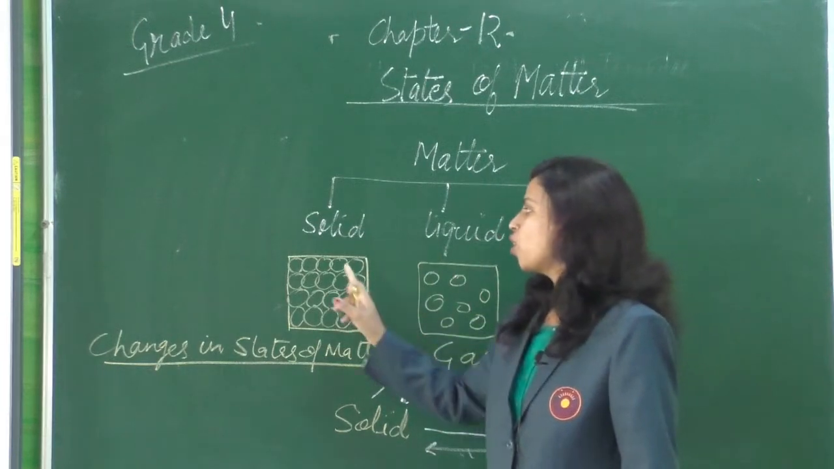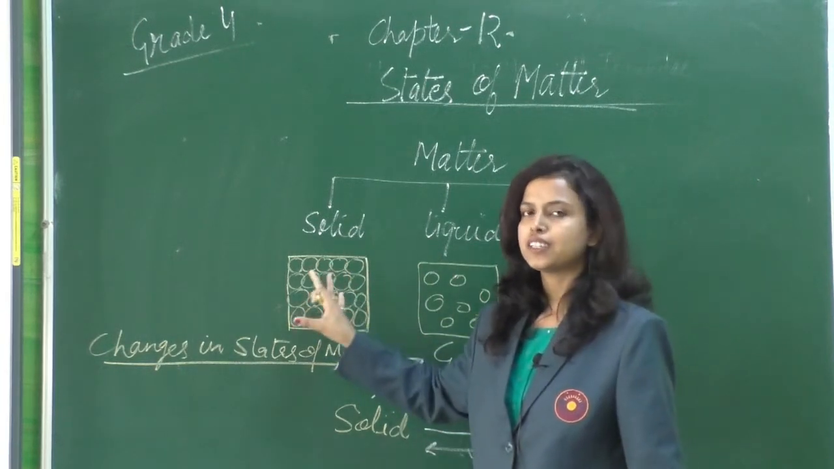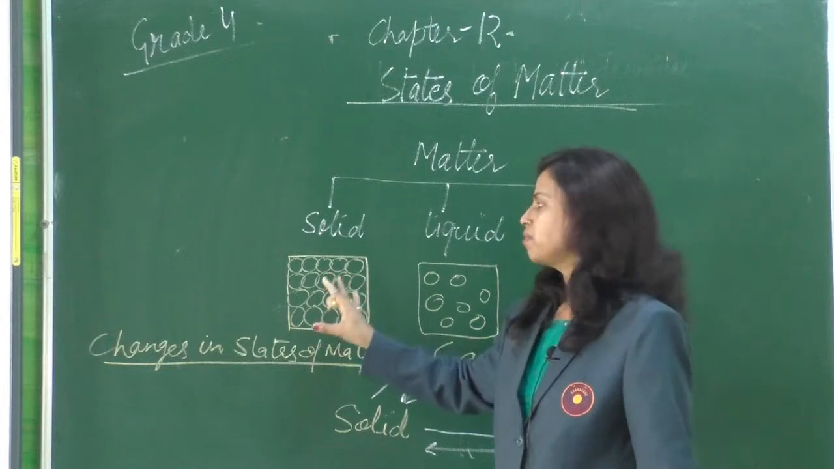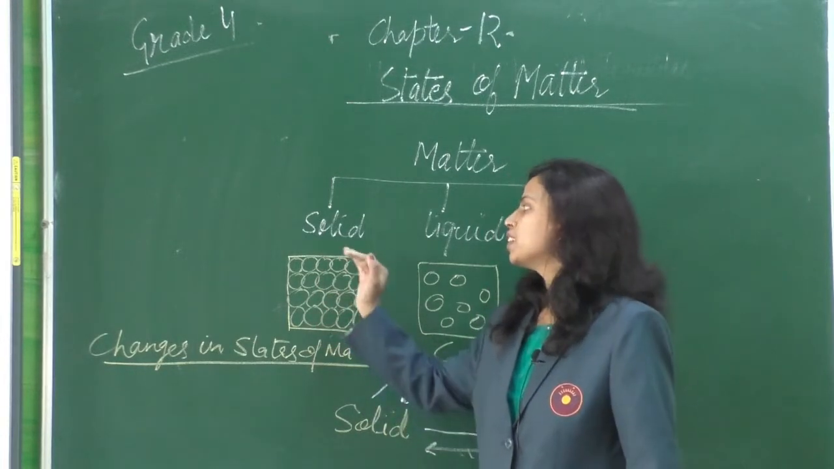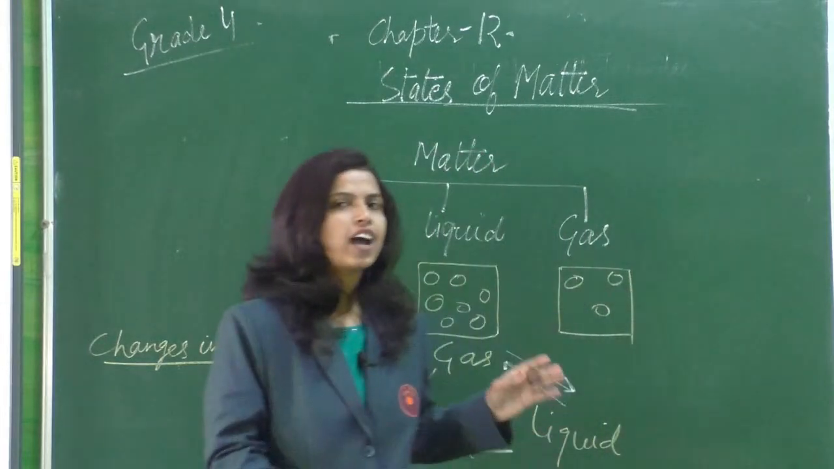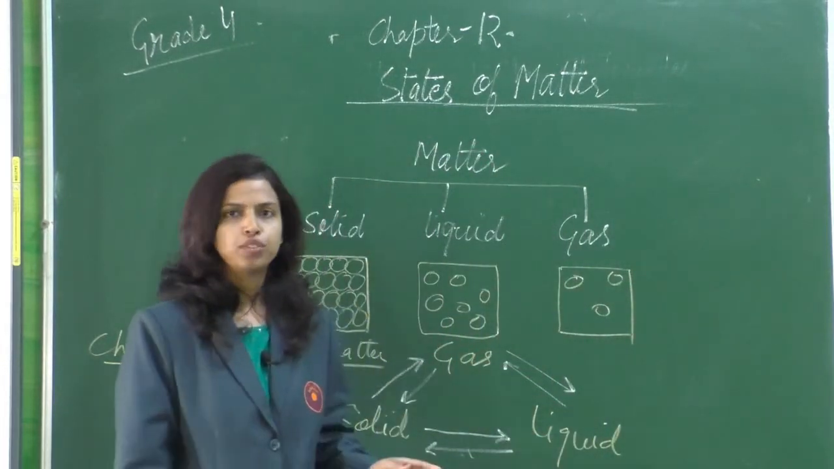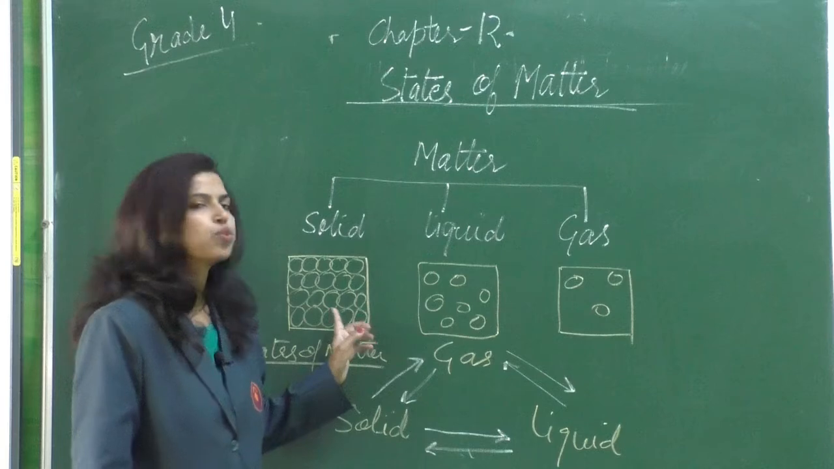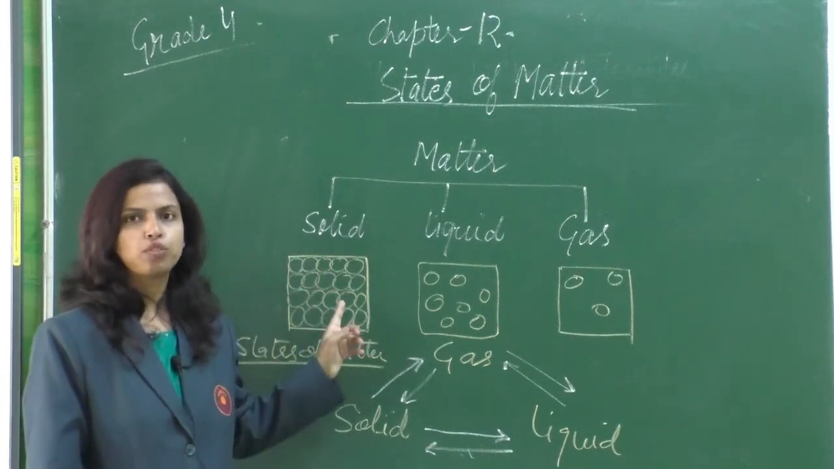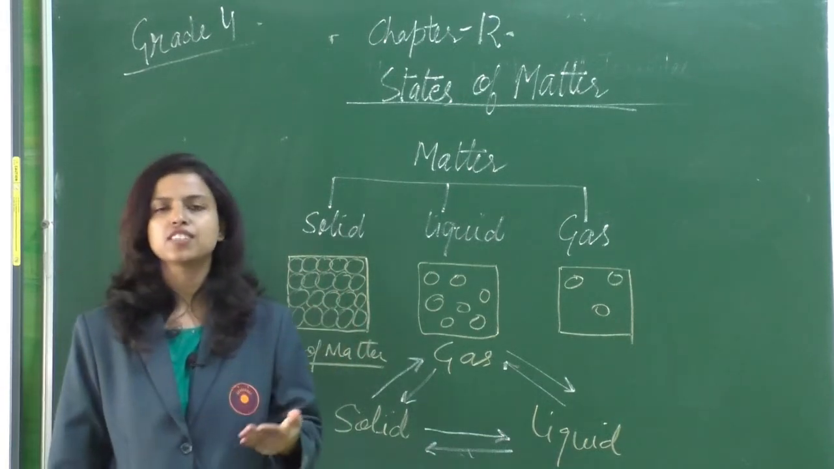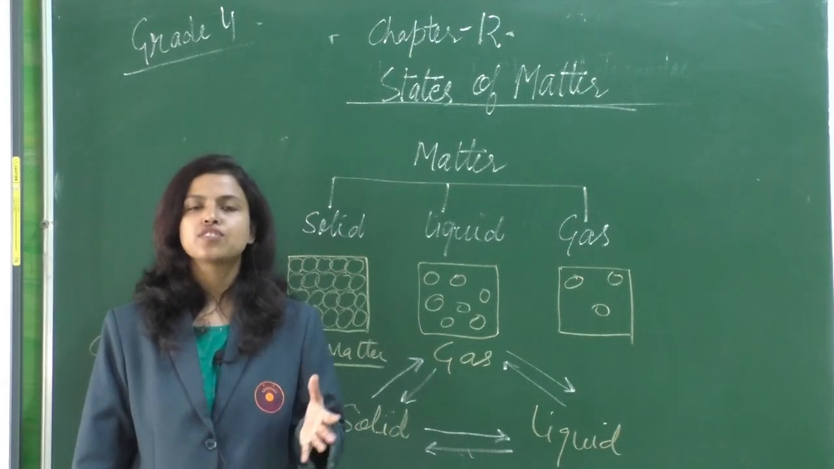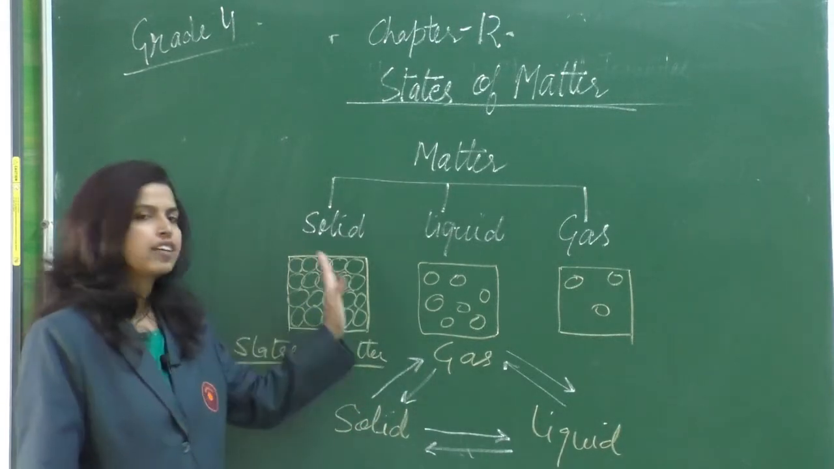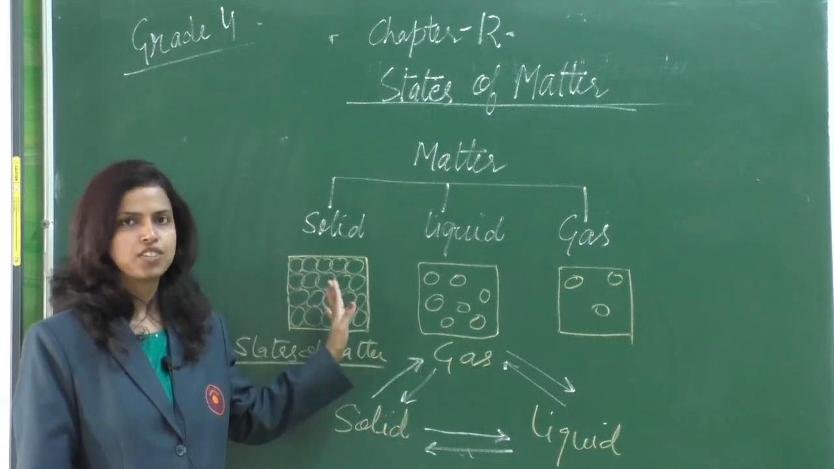In a solid, all the atoms are tightly packed. That means they do not have space between them. That is why solids have definite shape and volume, because atoms do not have space to move. That is why all solid things, whether it is a pencil, table, or chair, have their fixed shape, because their atoms are fixed in their positions.